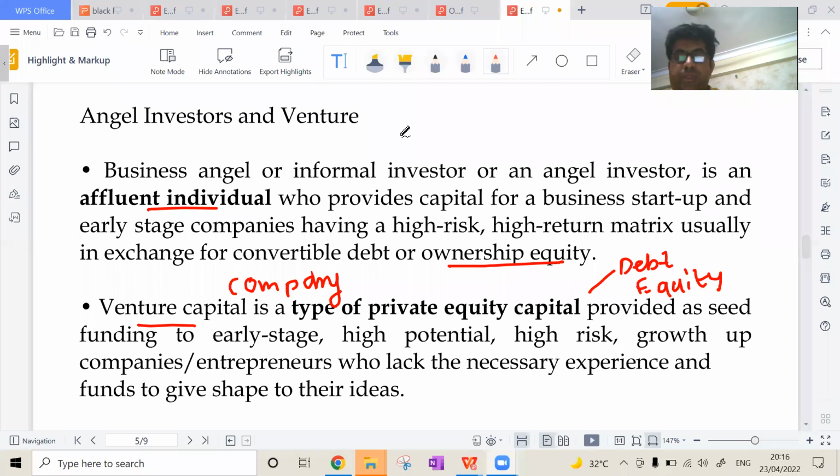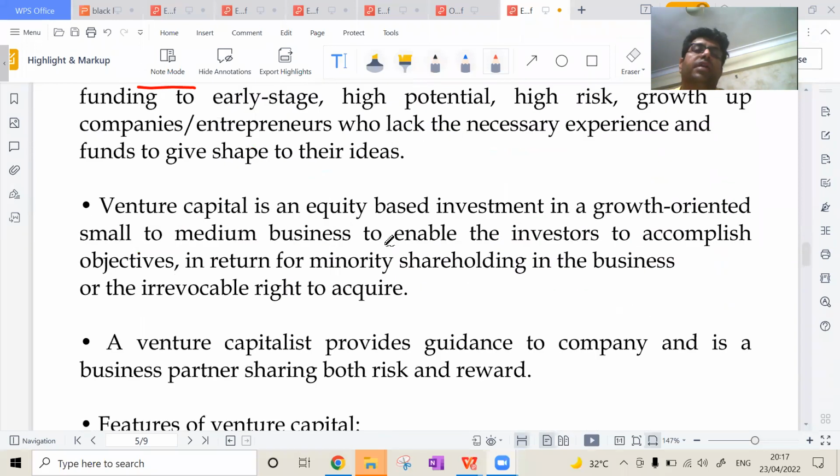Yes, sir. So are they angel investors or are they other persons? Sir, angel investors. Ravisha has also raised her hand. Yes, Ravisha, you can say. Yes, sir, they are angel investors. If they were a venture capital firm, they would be organizations, but they are not. Okay, that is venture capital.